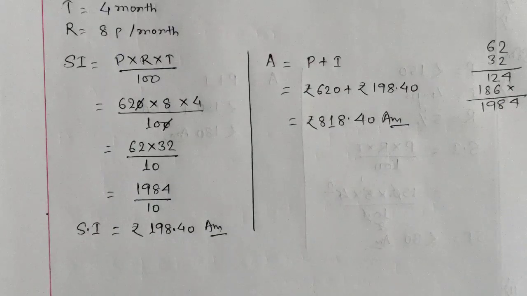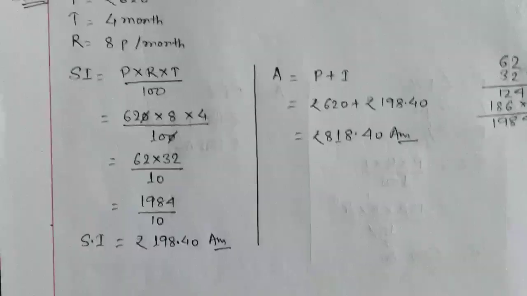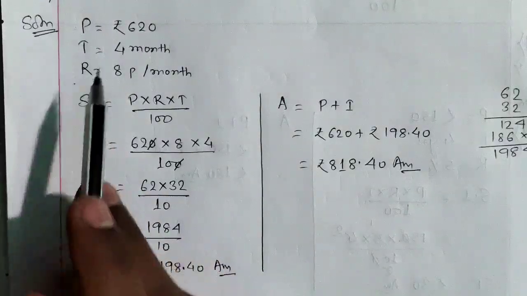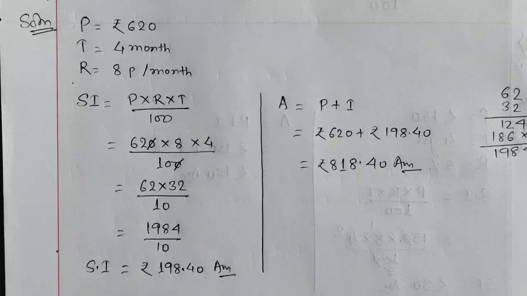Now next question number 4, 5, 6, 7 you have to do on your own. 5 and 6 are not required, because in that you have to calculate the number of days by looking at the calendar. Now we are going to solve question number 2, which is totally a word problem, and in a word problem we have to search these 3 terms, the value of these 3 terms: principal, rate and time. So let's see question number 2 and try to solve.